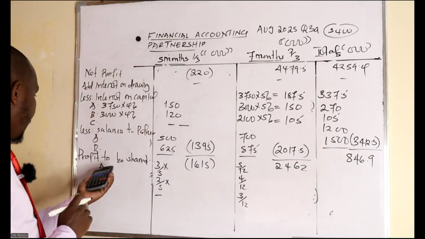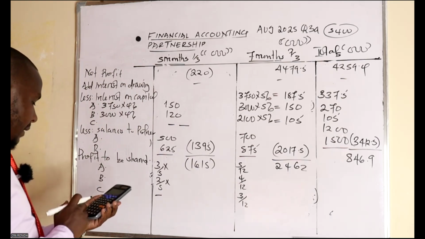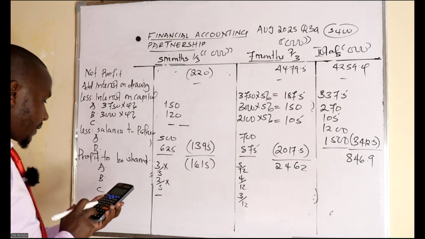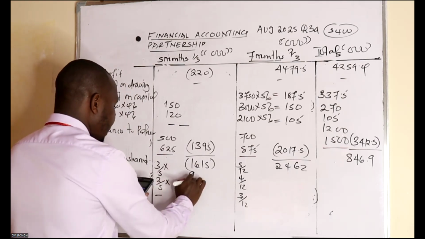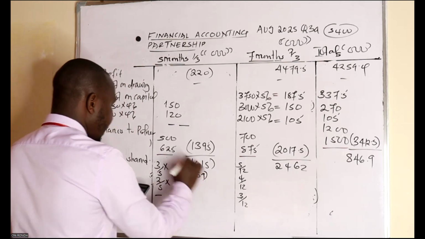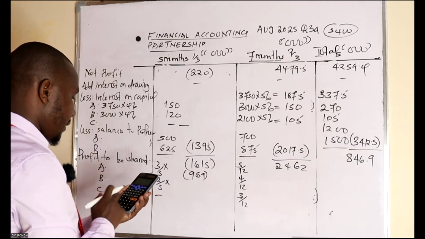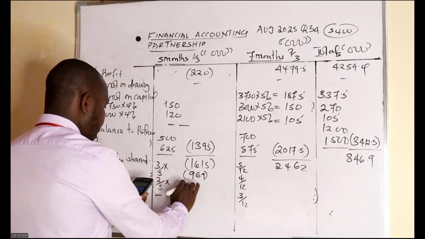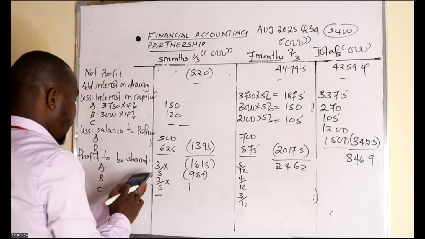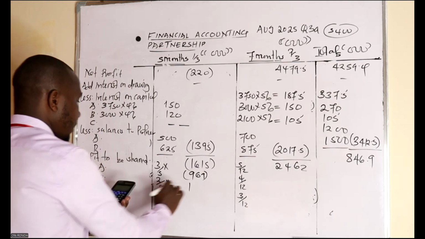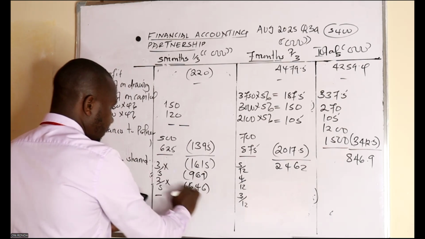So for Anne, 3 over 5 multiplied by 1615. Here is 969, which is a negative. Another one, 2 over 5 multiplied by 1615. This one is 646, also is a negative.